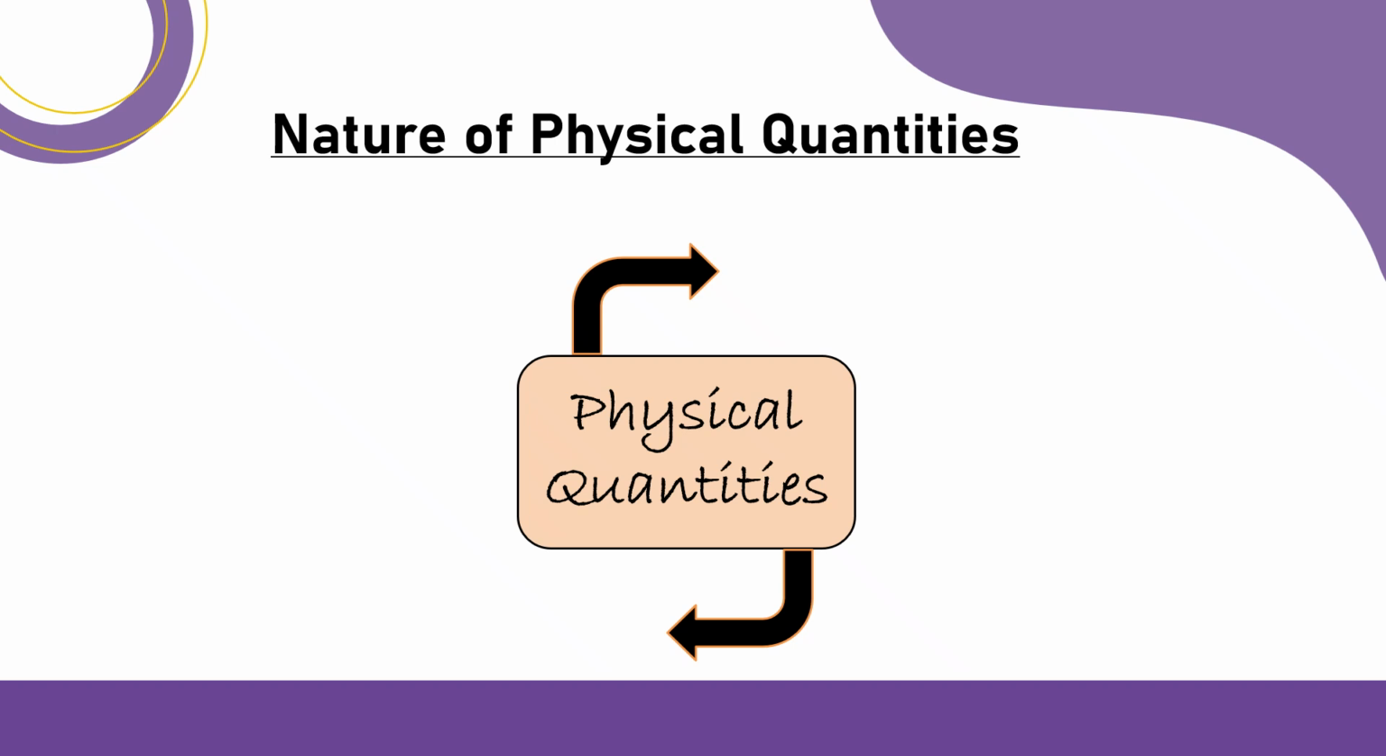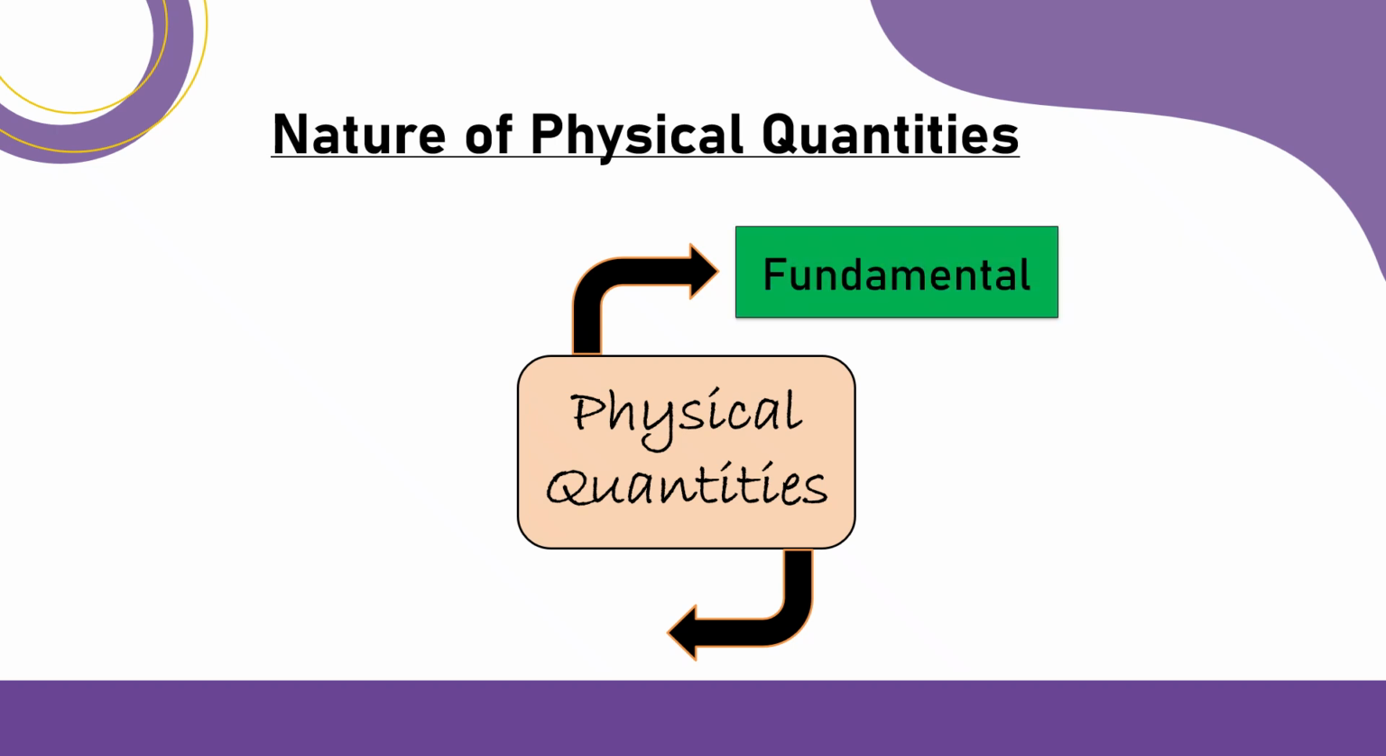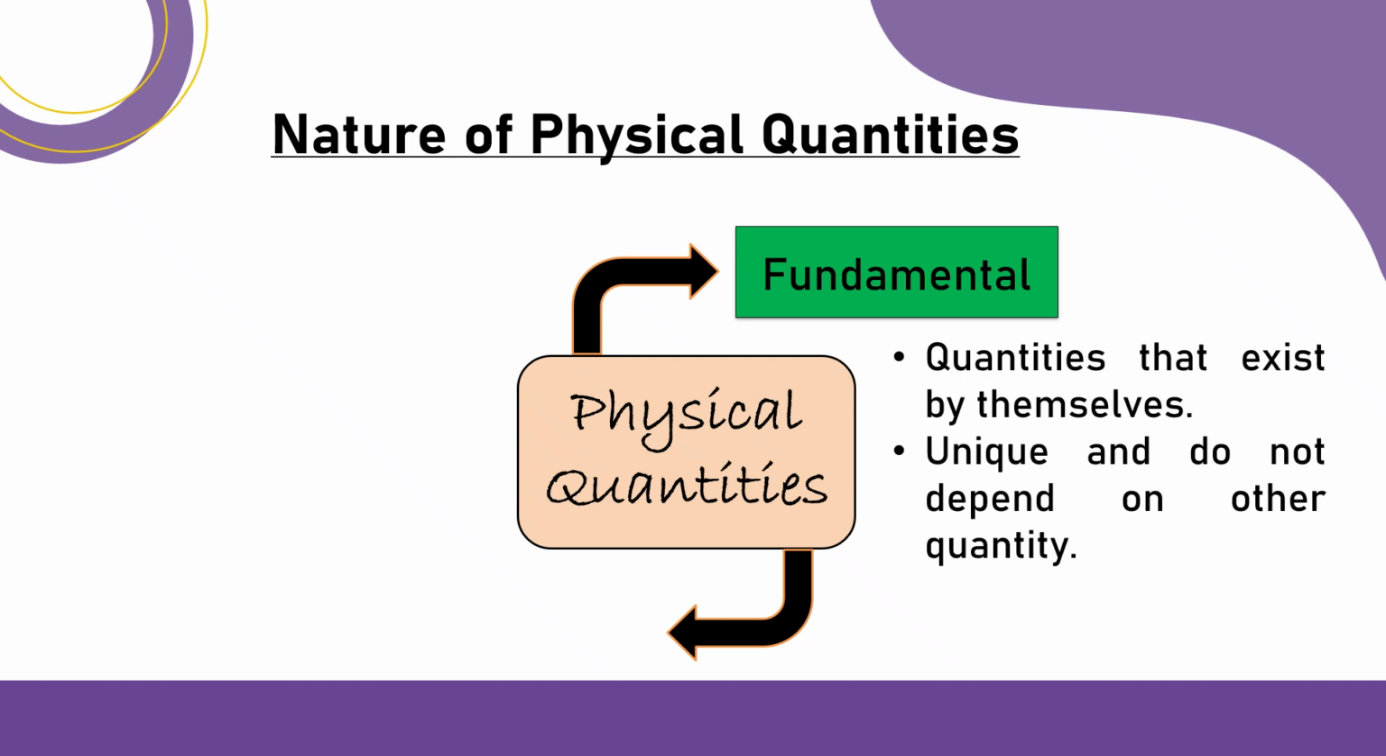Let's look at the nature of physical quantities. Physical quantities can be fundamental, meaning they are quantities that exist by themselves. They are unique and do not depend on other quantities. Examples of these are mass, time, length, and temperature.